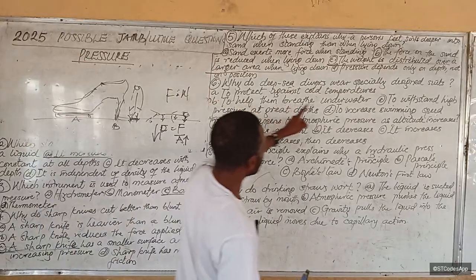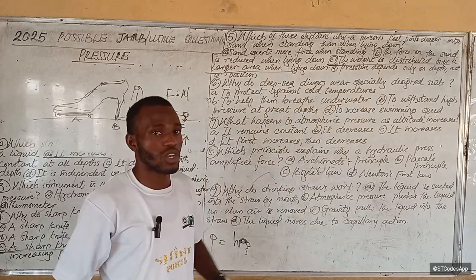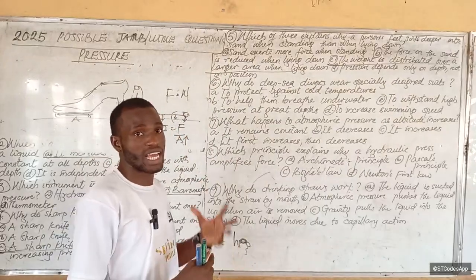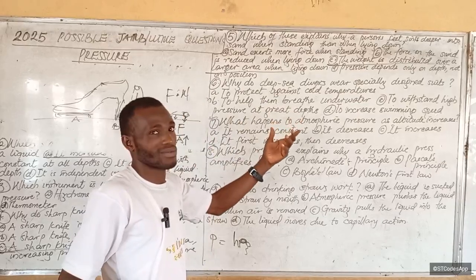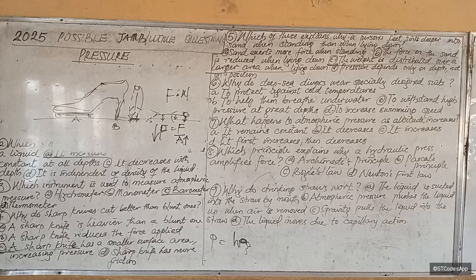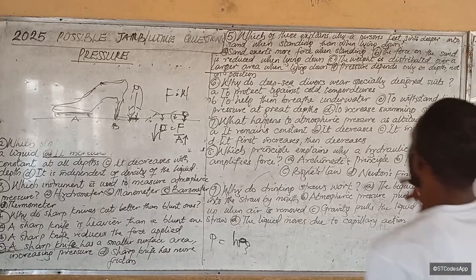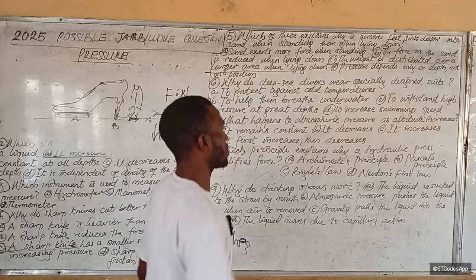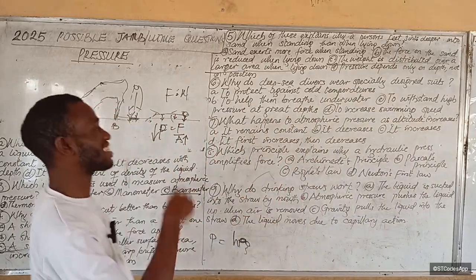The next one is to help them breathe underwater. Now, we are talking about suits, not exactly the breathing device. Sometimes in their suit they have a breathing device attached, or some of them carry an oxygen tank. So that is not it. We said no, it isn't to help them breathe underwater. Then, to withstand high pressure at greater depth.